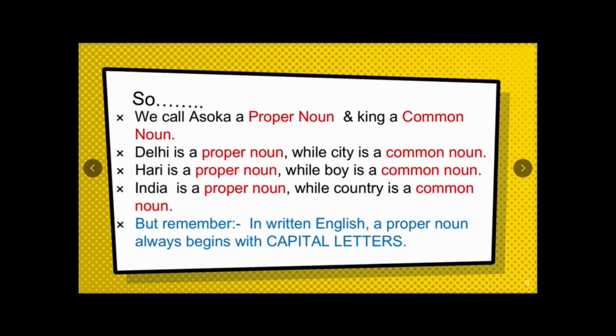One thing to remember here, in written English, a proper noun always begins with a capital letter. It means whenever you are writing a proper noun like Ashoka, Delhi, Hari, India, the first letter of the word should be a capital letter.